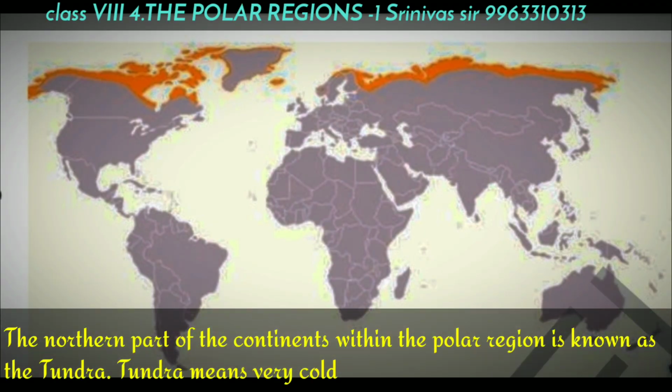The northern part of the continents within the polar region is known as the Tundra. Tundra means very cold. These regions are always covered with ice and snow. So that is why this place is called Tundra. Why is the Tundra region very cold?